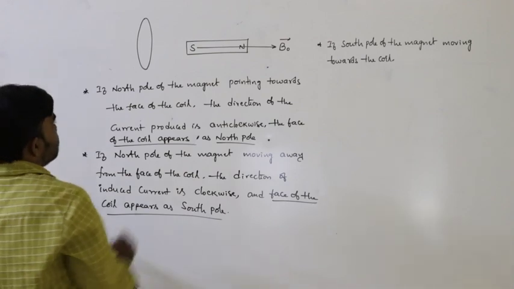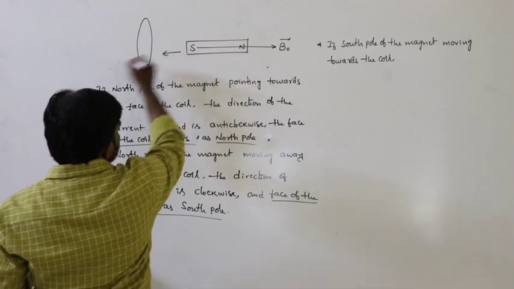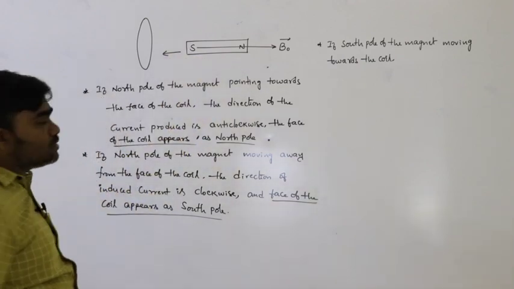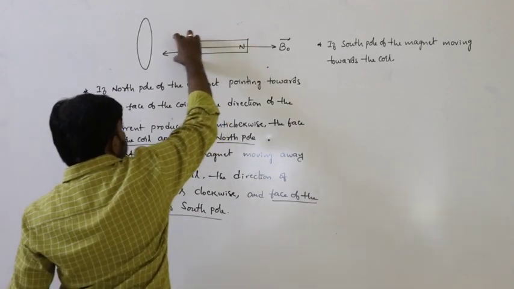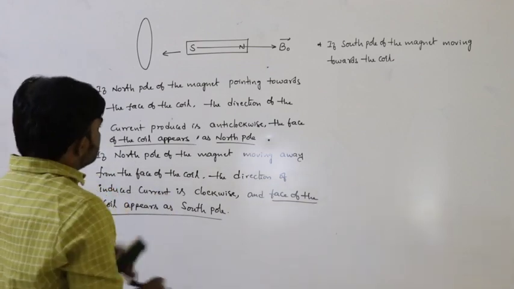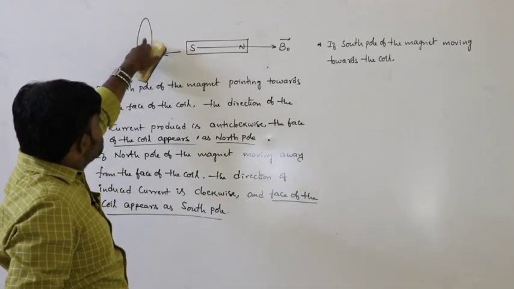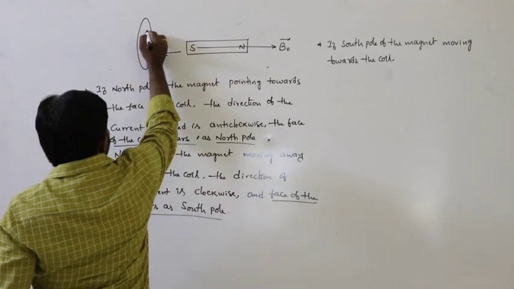The south pole is moving towards the coil, so there must be opposition. If the south pole is moving towards the face of the coil, there must be opposition. To oppose this south pole, what pole must be created here? Definitely there must be a south pole.